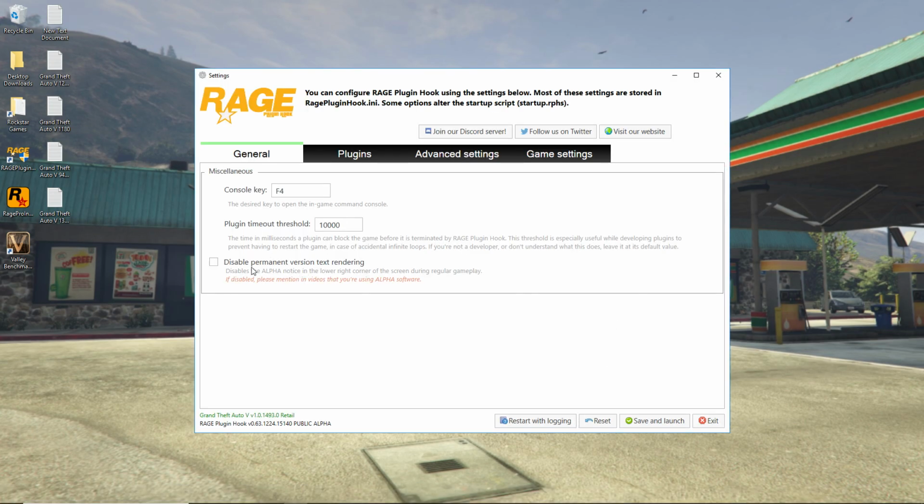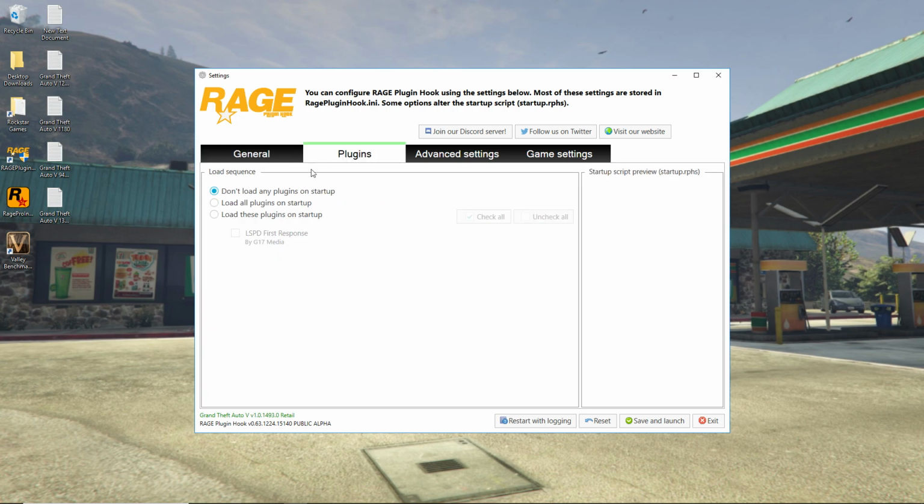And you wait for the game to open up. All right. Read this here because if you make videos, you've got to make sure you give credit to everybody that takes part in the creation of this game, and also the modification as well. It's only right. So, disable permanent version text rendering. That's what they call the watermark that will be on the screen. Okay, you can disable it, but just please, like they say, mention in the videos you're using alpha software. All right, that's very important.